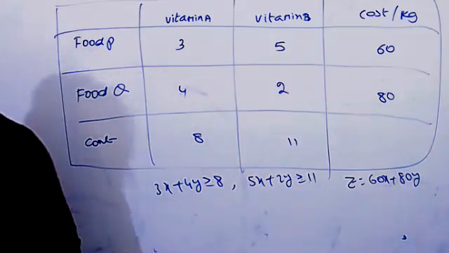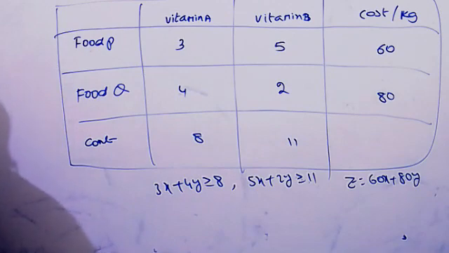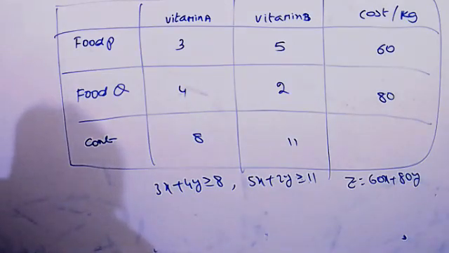If you want this procedure, you can write now. Before writing this table, write the procedure. Let the mixture contain x kg of food P and y kg of food Q. That's why we're taking x and y here now.